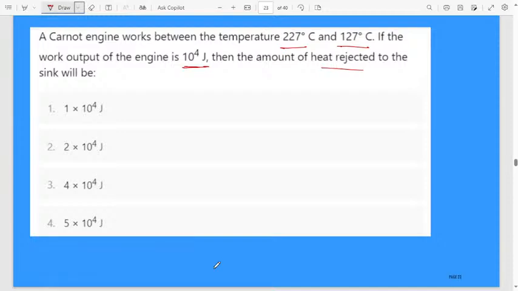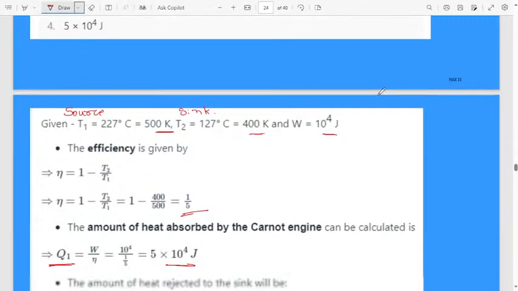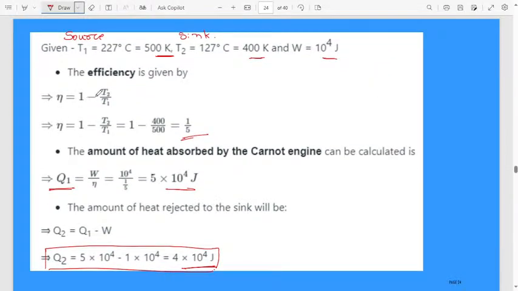A Carnot engine works between the temperatures T1, T2, everything is given. Then work done is given. How much amount of heat will be rejected to the sink, Q2, you have to find out. Then consider the formula for efficiency of the Carnot engine, 1 minus T2 by T1, substitute, you will get the answer 1 divided by 5. Then Q1, the amount of heat absorbed by the Carnot engine, will be W divided by the efficiency of the engine. Then simplify, you will get this one. The amount of heat rejected, Q2, will be equal to Q1 minus W.